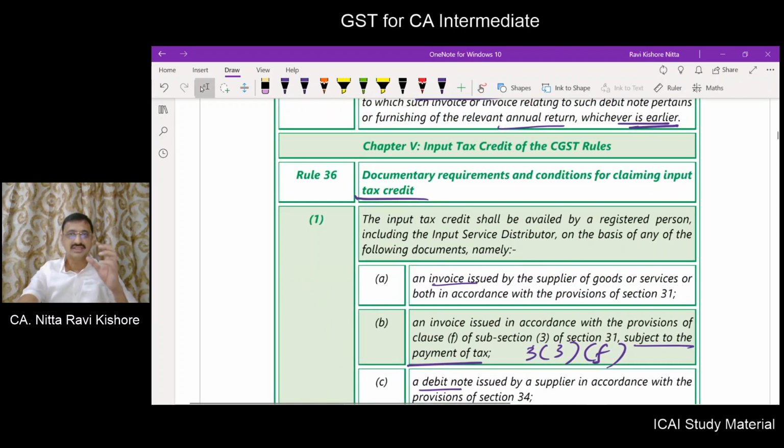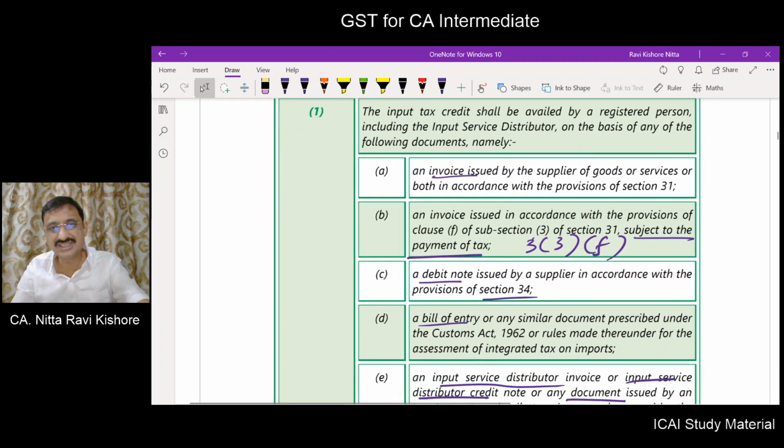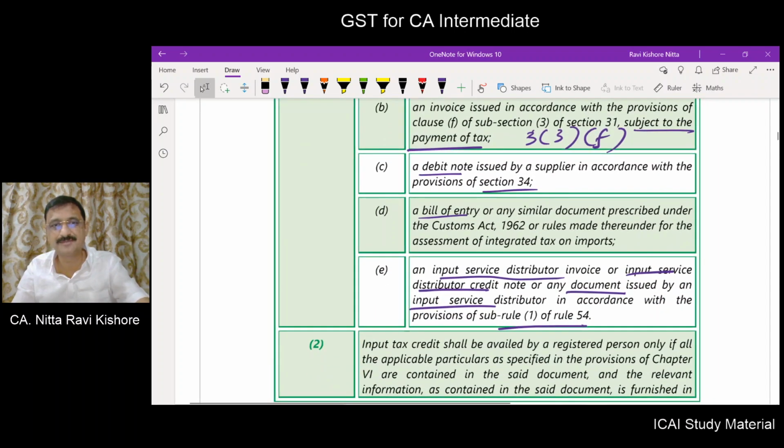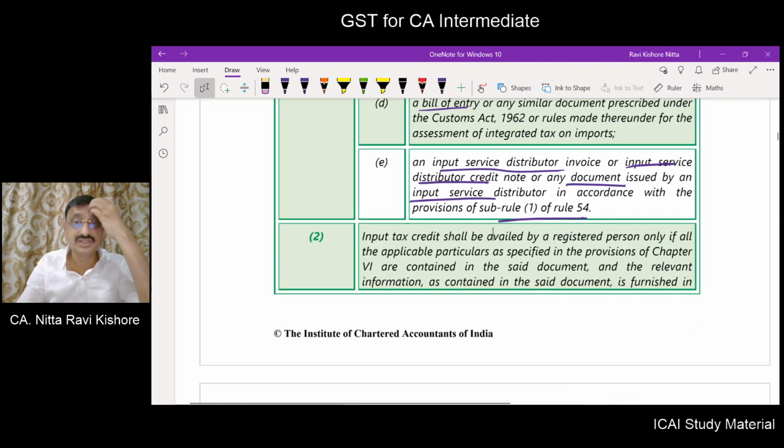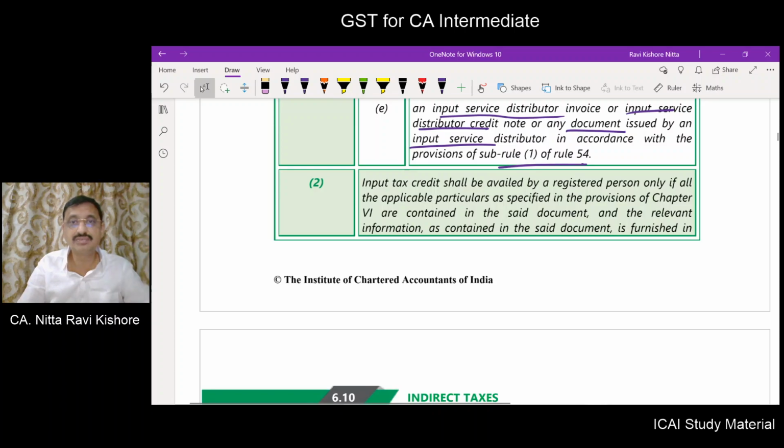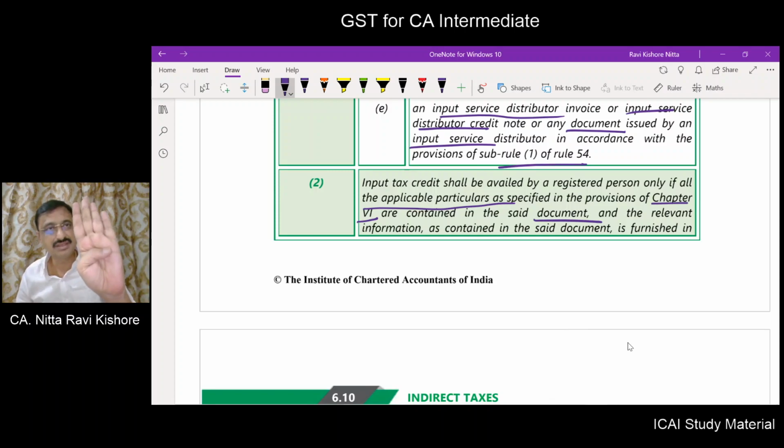So in order to avail the input tax credit, you should possess any of these documents. Then only you will be able to avail the input tax credit. Not only that, input tax will be availed by a registered person only if all the applicable particulars as specified in the provisions of chapter 6 are contained in the said document. So simply bringing a paper and saying that it is invoice, so please give me input tax credit, is not allowed. Whatever invoice or document you are possessing should contain all the particulars which are given in chapter 6, that is for invoices.